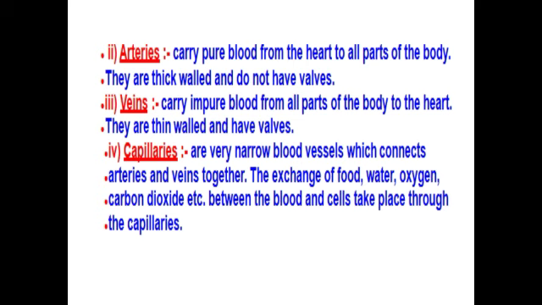Okay, the next one is capillaries. Capillaries are very narrow blood vessels which connect the arteries and the veins together. The exchange of food, water, oxygen, and carbon dioxide between the blood and the cells takes place through these capillaries. So finally what will happen? The blood which is carried from the arteries moves to all parts of the body, and the deoxygenated blood will move from the artery to the veins with the help of capillaries.